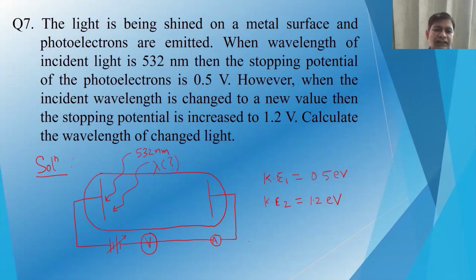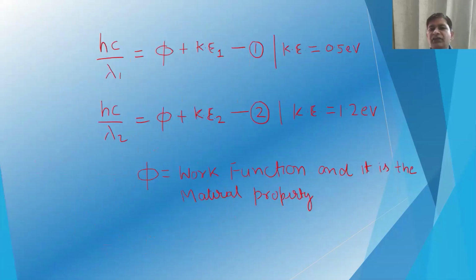So you can see in the diagram, a wavelength of 532 nanometer and an unknown wavelength are being shined, and the potential that you are applying to stop these photoelectrons is given. Corresponding to 532 nanometer, it is 0.5 volt, and corresponding to the unknown wavelength, it is 1.2 volt. So the kinetic energy will be 0.5 electron volt and 1.2 electron volt. So we have to calculate the wavelength.